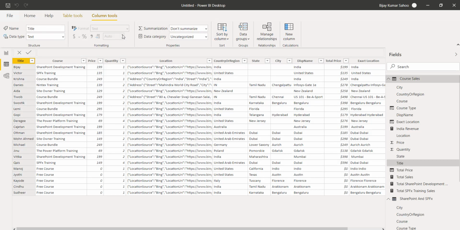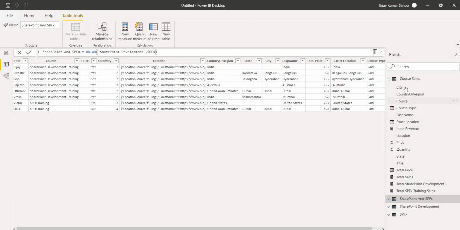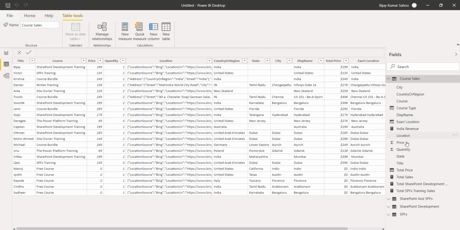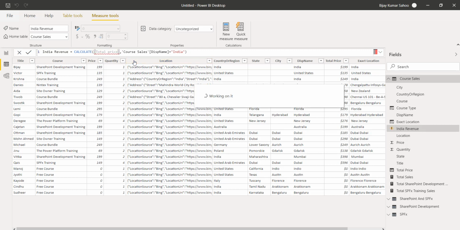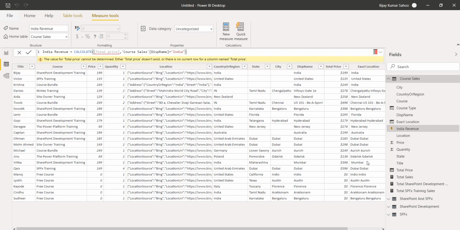So now if you'll see here, you will be able to see the total revenue here. Now you can see here total sales, and we have the India revenue. It will give you the revenue from the total that we have calculated. In this case it will be the total sales, because that is the column that we have created, and that is the measure that we have created.